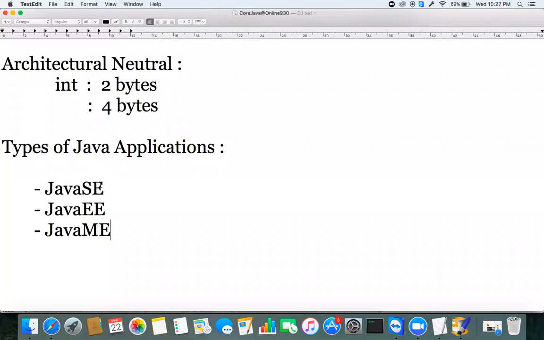Micro edition means, for example, in my regular classroom there is a projector. If I don't connect the cable to the projector, after 5 minutes it will automatically switch off.